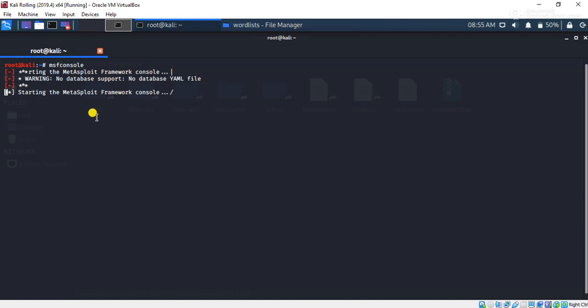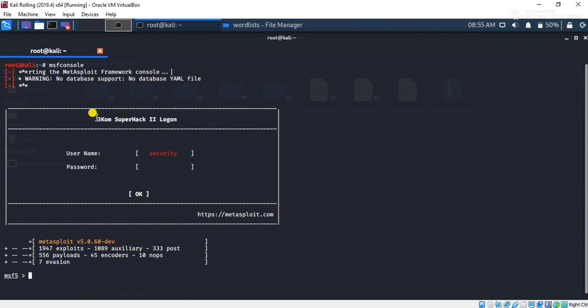Without the Metasploit framework, there would be no penetration testing. See, here it is showing so many exploits: 1947 exploits, 1089 auxiliaries, 333 post, and the payloads. We'll discuss these things in future videos: what is an exploit, what are payloads. I'll give you a detailed description of those things in my future videos.